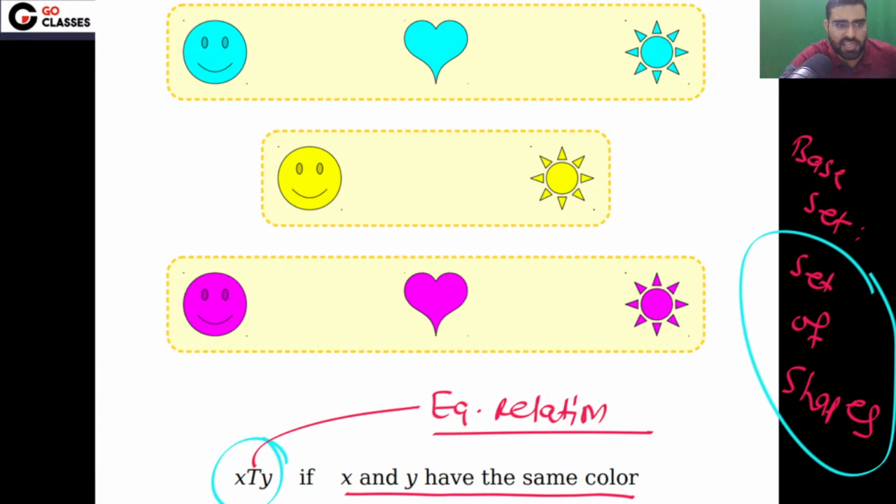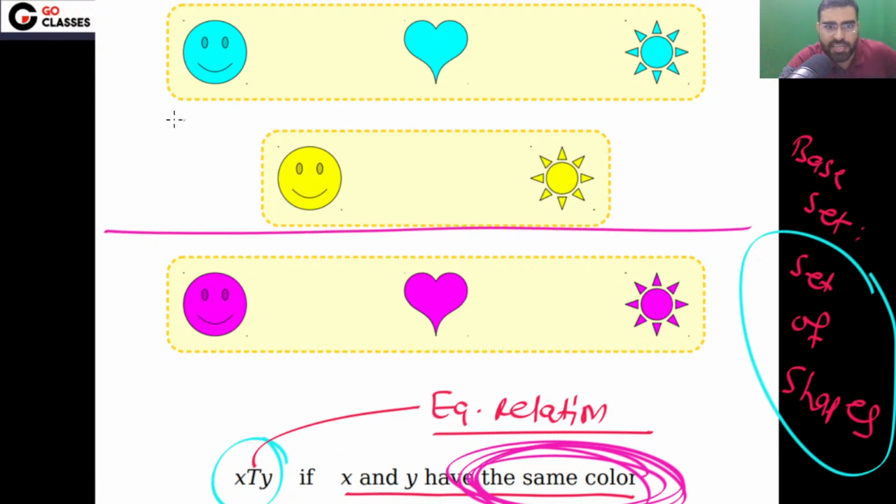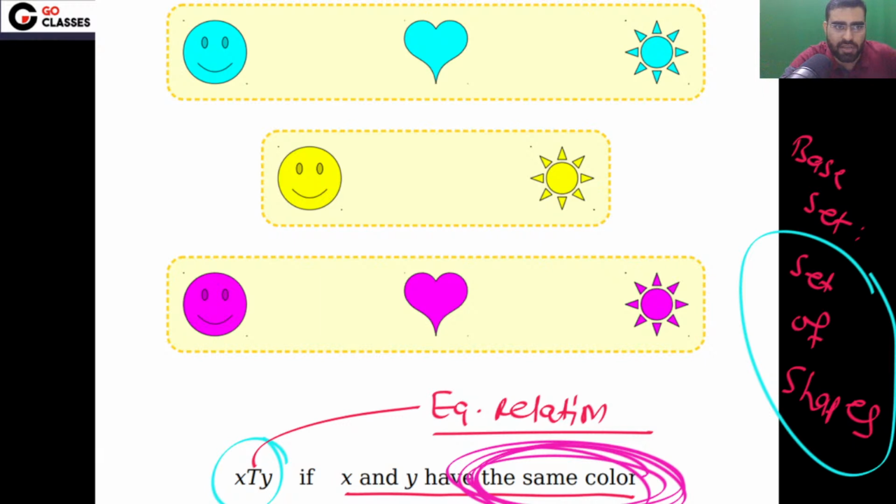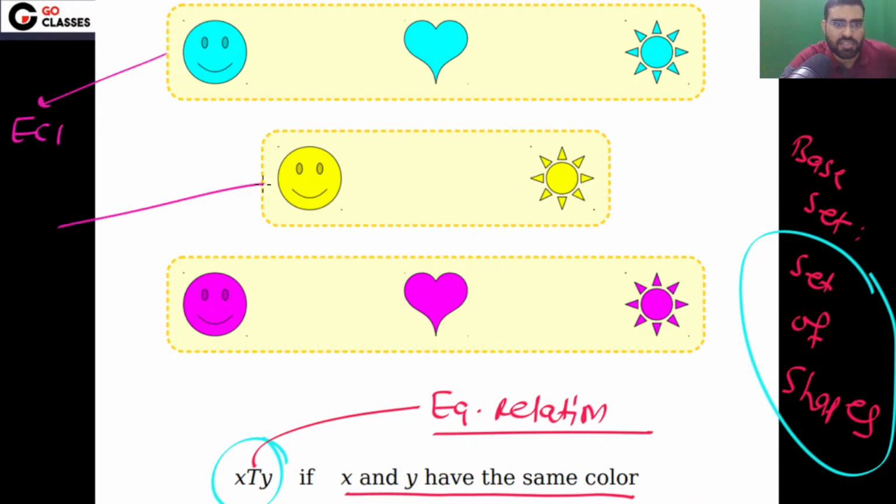Now in this equivalence relation, what will happen? You got some categories. This relation, being the same color, has divided our base set into some classes. It has partitioned our base set into some parts, into some equivalence classes. Like you can notice, this is your equivalence class 1, this is your equivalence class 2, this is your equivalence class 3.